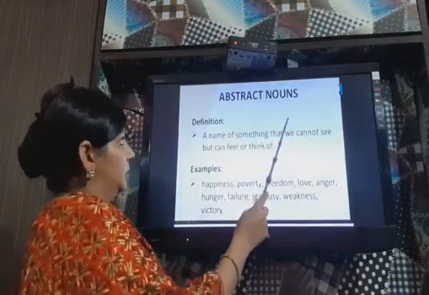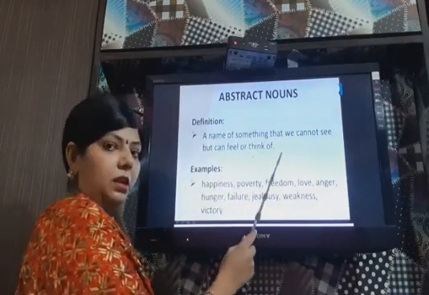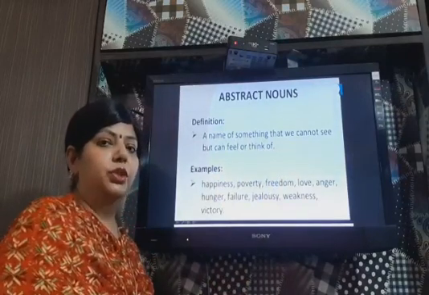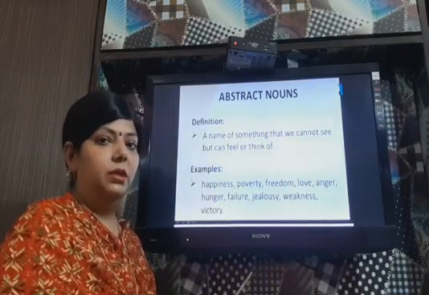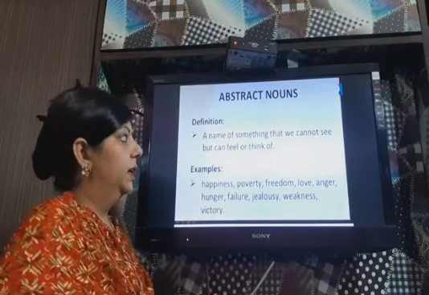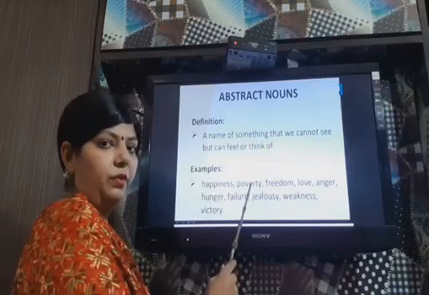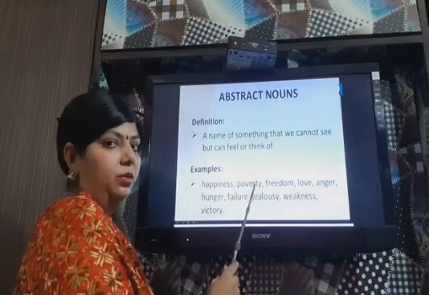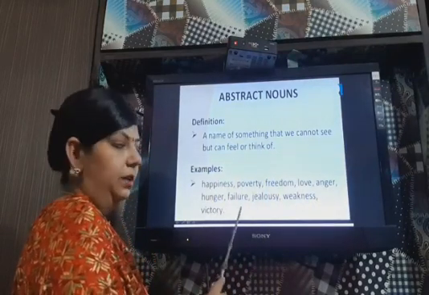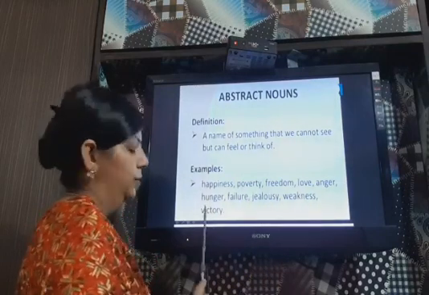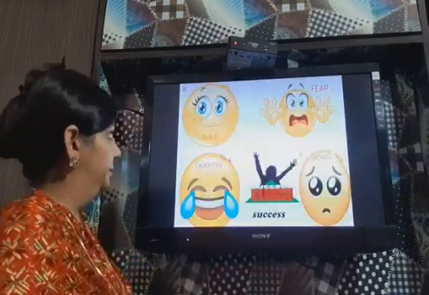Now comes abstract nouns. Abstract nouns means a name of something that we cannot see but can feel or think of. That means your ideas, your emotions, your feelings, they all are called abstract nouns. As your ideas and feelings we cannot see, only we can feel, that's why it is abstract noun. Examples: happiness, poverty, poverty you know, poor people, garibi, that is called poverty, freedom, love, anger, hunger, failure, jealousy, weakness, victory. All these are examples of abstract noun.